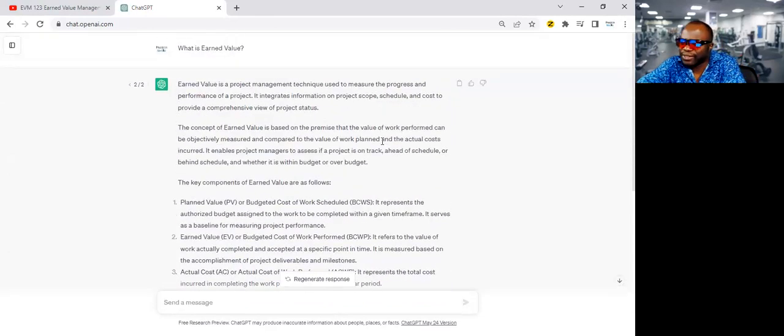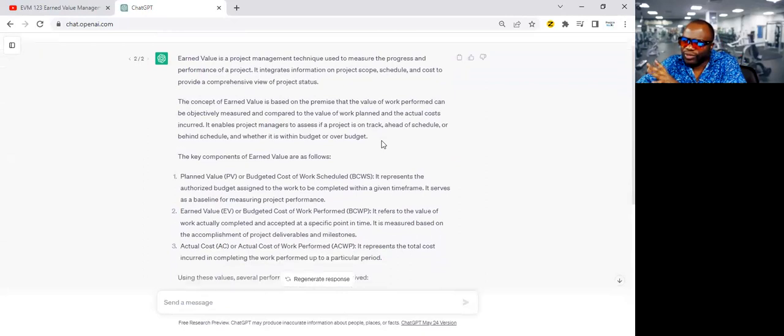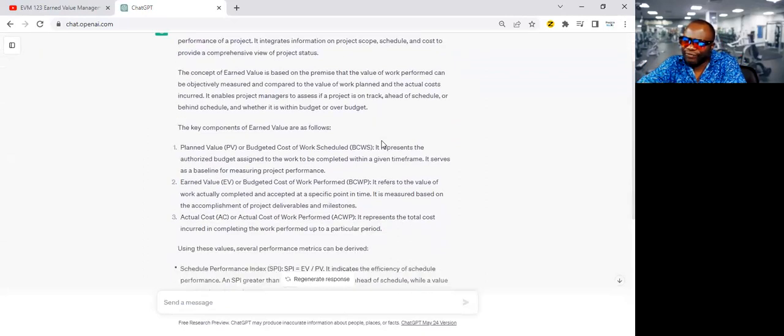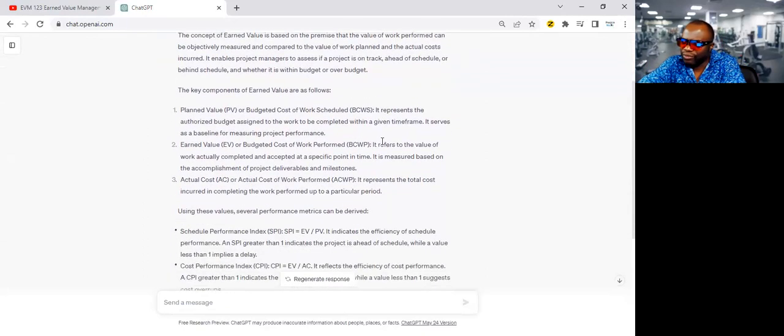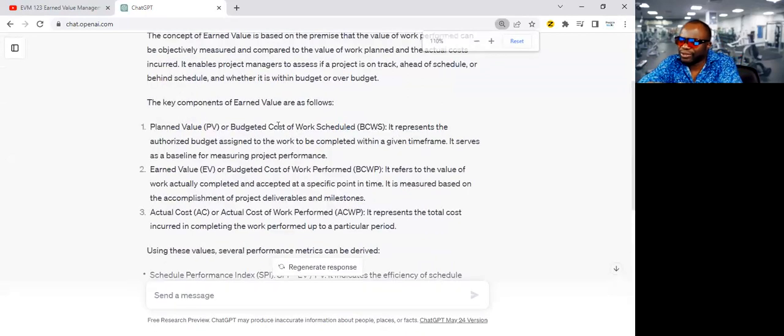It's given us a lot of stuff. Now, with this, I've kind of tested it, and for the most part, it knows it's earned value. So it says planned value or budgeted cost of work scheduled. It represents the authorized budget assigned to work to be completed within a given time frame. Yeah, it knows it's earned value.